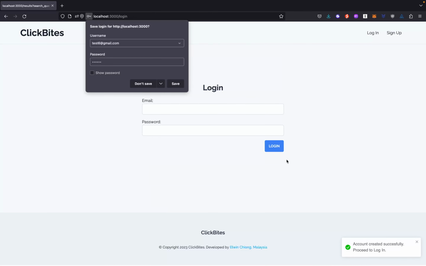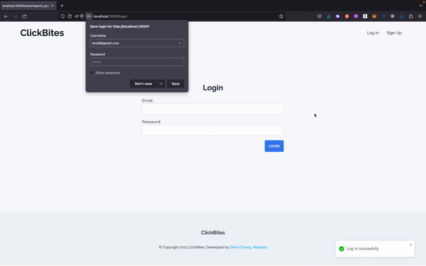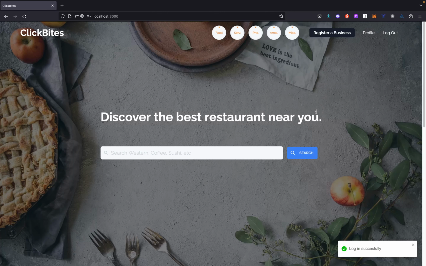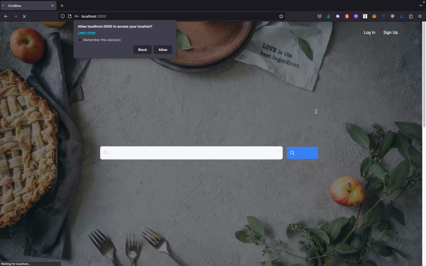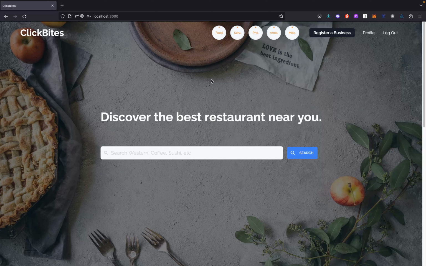Once the new user signs up a new account, the user is redirected to the login page, which requires the user to log in to his account. Once the user successfully logs into his account, the system will redirect the user back to the home page. Once again, the system requests the location access from the user. As you can see, there are some changes to the main page of the system. At the top of the navigation bar, there are 5 new radial progress bars.